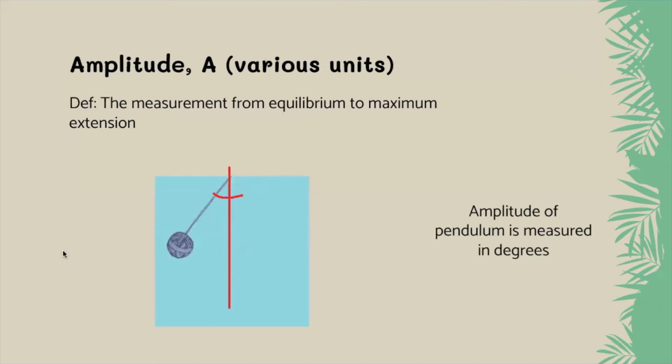Amplitude has units that make sense for the system you're working with. If it's a wave, maybe like an earthquake wave, I could literally go out and measure that with a meter stick. Or I could measure in centimeters the deflection of the little seismograph from rest. In this case, I would measure it in degrees for a pendulum. If it were something like